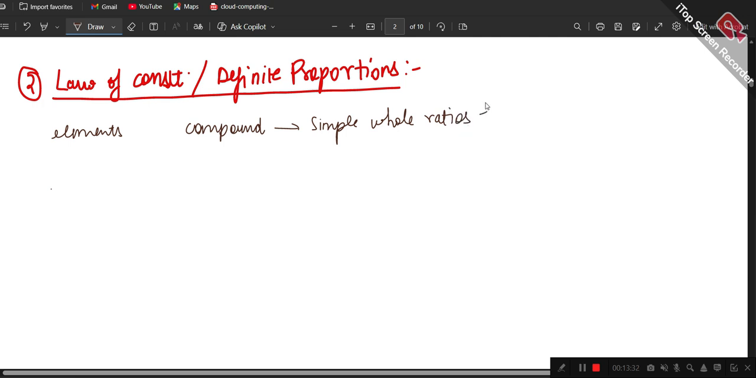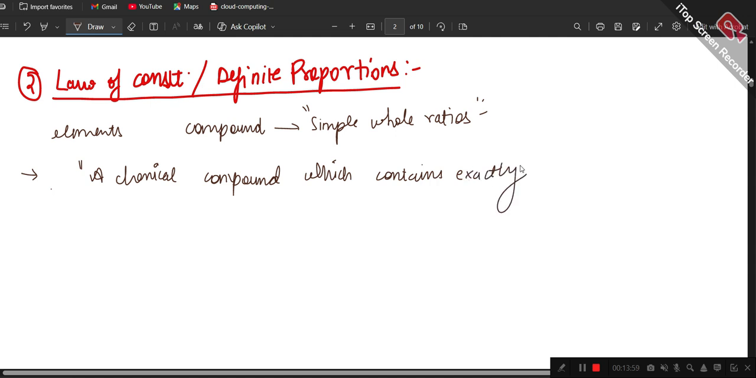Compounds are going to combine with each other in simple whole ratios. Also, if I give you a solid definition, it is a chemical compound that is formed which contains exactly the same proportion of elements by mass.